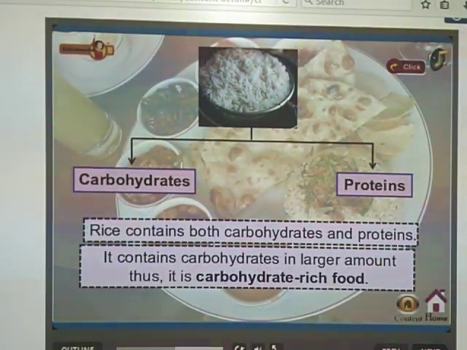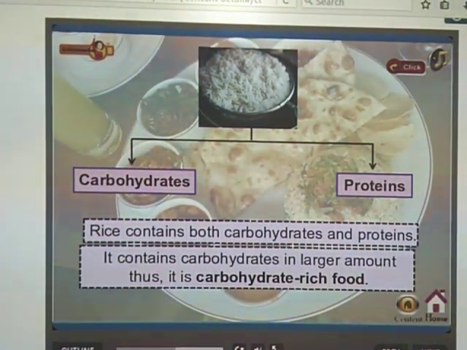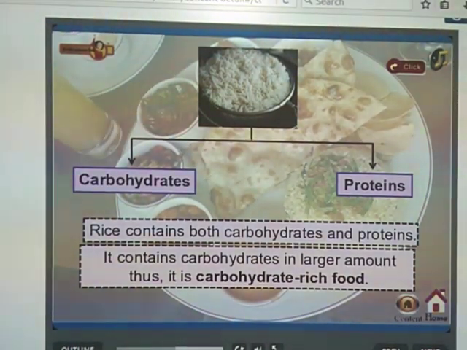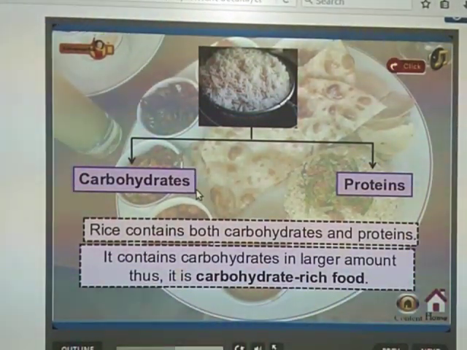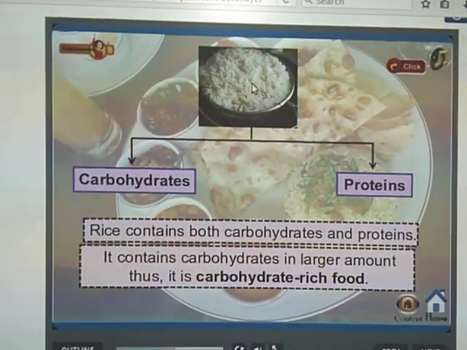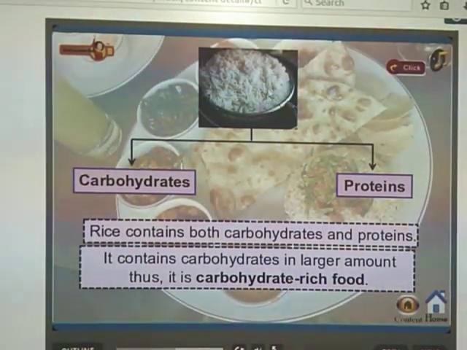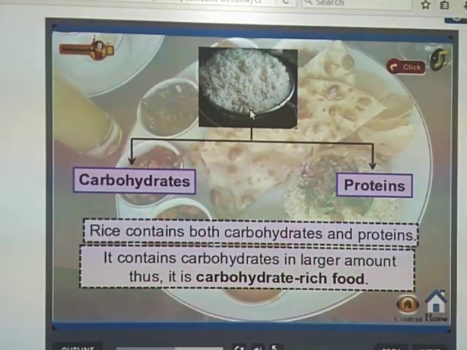Rice contains both carbohydrates and proteins, and it contains carbohydrates in a larger amount, thus it is a carbohydrate rich food. What is the carbohydrate rich food? That is rice, which contains both carbohydrates and proteins, with more carbohydrate present in the rice that we have every day. Yes, we use it in our food.